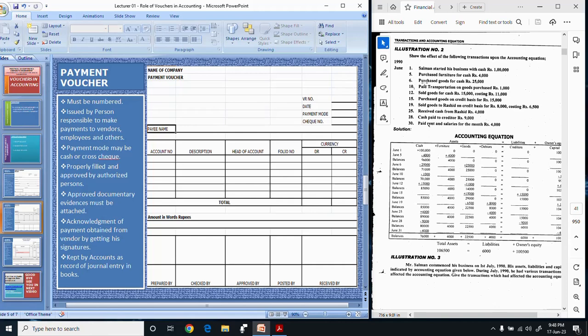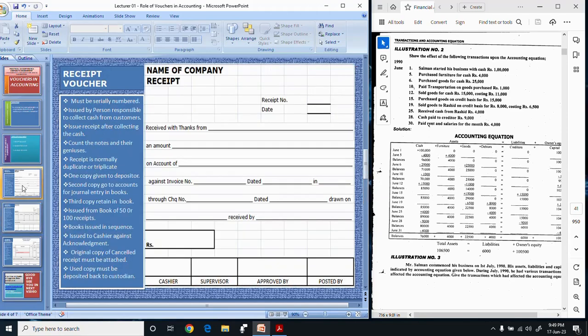After that, there is a transaction, purchase goods for cash. It means he has purchased the goods and made payment in cash. It will also be recorded on a payment voucher. In the next transaction, paid transportation on goods. It is also a payment, so you will record it in a payment voucher. The next transaction is sold goods for cash. It means the company has sold the goods and received payment in cash. So it will generate a cash receipt.